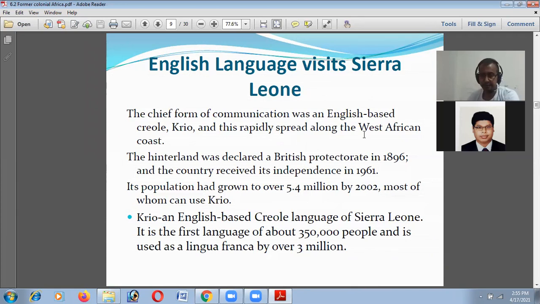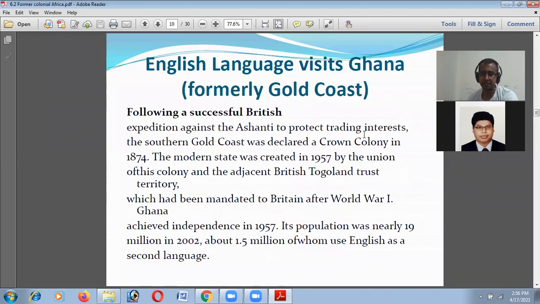It is an English-based Creole. Krio is an English-based Creole language of Sierra Leone, and it is the first language of about 350,000 people and is used as the lingua franca by over 3 million. So this is the scenario of Sierra Leone.